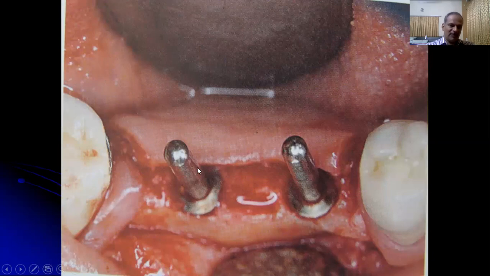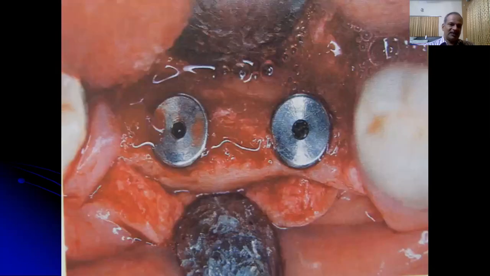If multiple implants need to be placed and connected with a single prosthesis, they should be parallel to each other. Presently, angled abutments are available with angulation of 17 degrees or up to 30 degrees, so that some angulation can be managed, but preferably they should be parallel to each other. Then the sequential drilling and the placement of the implant.